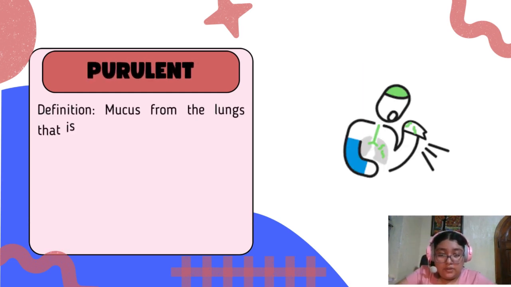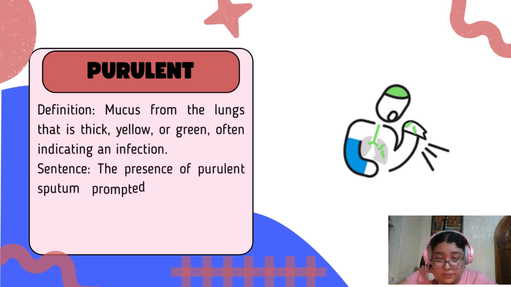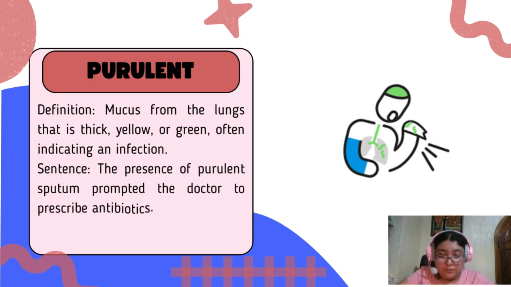Purulent. Mucus from the lungs that is thick, yellow, or green, often indicating an infection. Example: the presence of purulent sputum prompts the doctor to prescribe antibiotics.